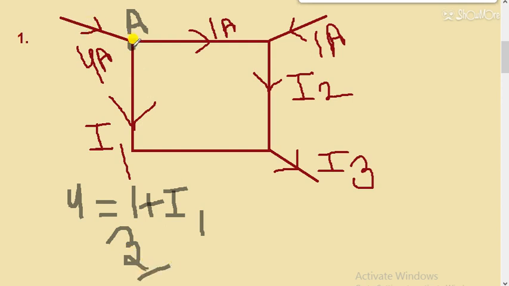Students, total current is 4 ampere. It is dividing into 2 parts. One part is 1 ampere. So obviously the second part will be 3 ampere. I hope I1 is clear. The value of I1 is 3 ampere.